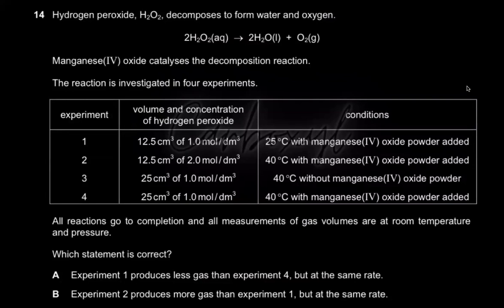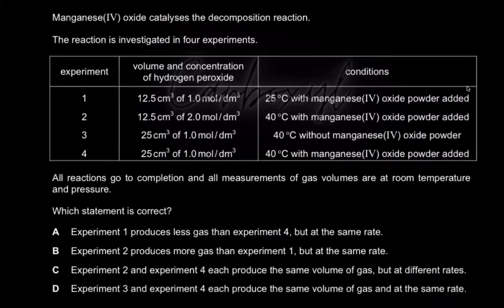It says hydrogen peroxide decomposes to form water and oxygen. We're given the equation. Manganese oxide catalyzes the decomposition reaction. The reaction is investigated in 4 experiments. You're given the volume and concentration of hydrogen peroxide. Whenever you're given volume and concentration, I can absolutely find the moles of hydrogen peroxide, right? If you know your formula, n is equal to CV, convert this centimeter cube into decimeter cube and find the moles.